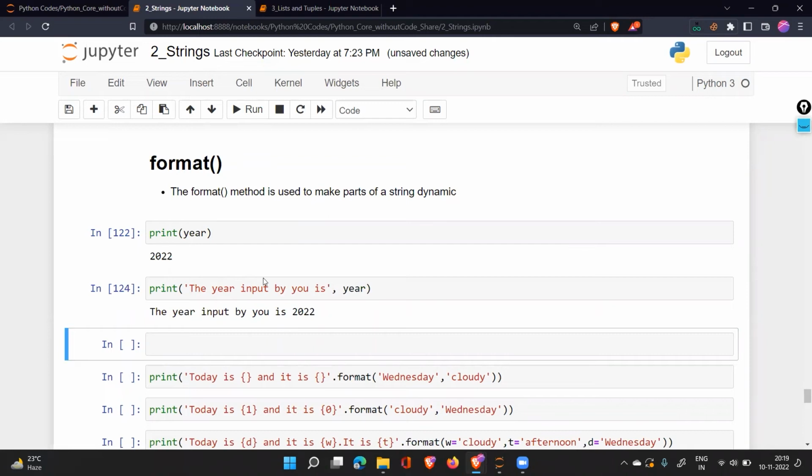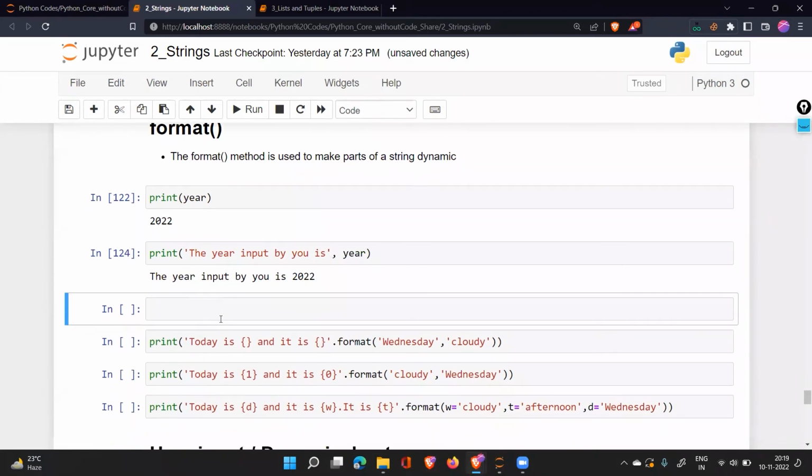But now to print something like this, to print the output to the particular user, there is this formatting you use. Now you need to understand that this was a text from here to here, and this is a normal text: the year input by you is. After is, I want to have that variable, that value 2022. I want it to be shown. So I'll put a comma, and after the comma there will be the variable name that should be put up. Correct? There should be the variable.